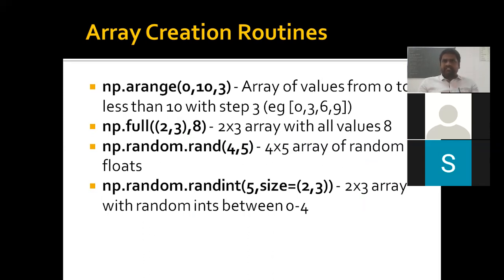The range function has three parameters: the first is the starting number, the second is the ending number, and the third is the step count, that is, how many steps to follow in each iteration. Here, arange is also a range function, but it creates an array. range returns a list, while arange returns an array. There is a difference between range and arange. See here, arange of 0 comma 10 comma 3.